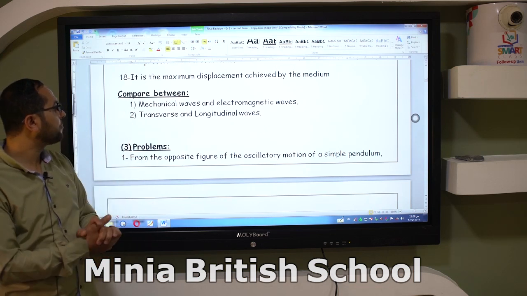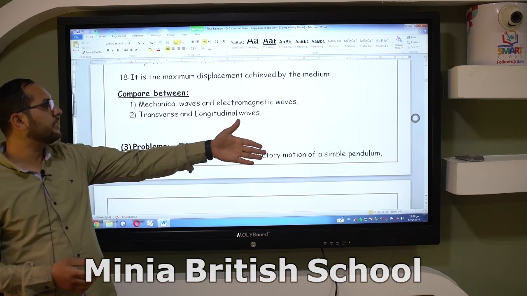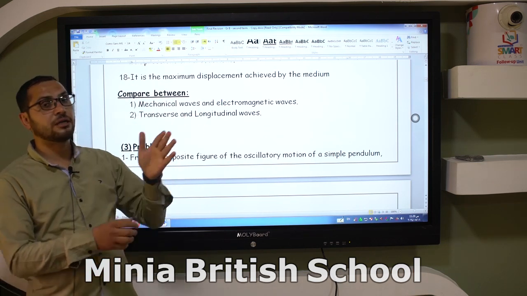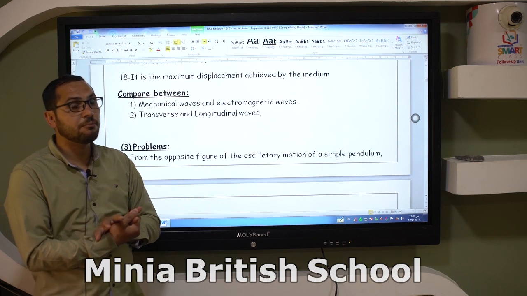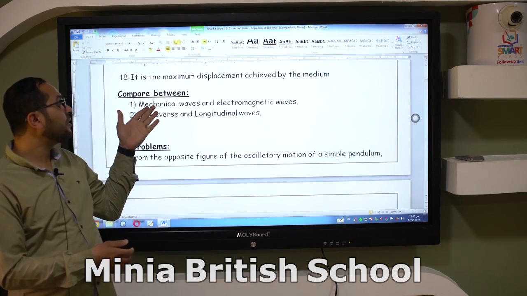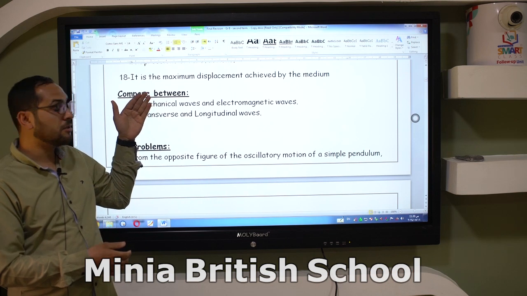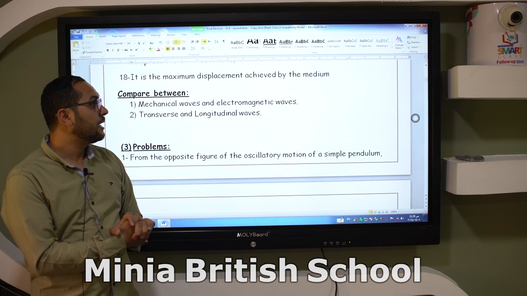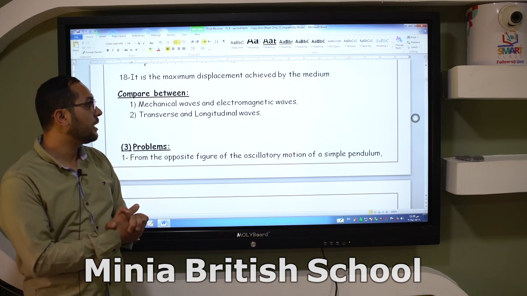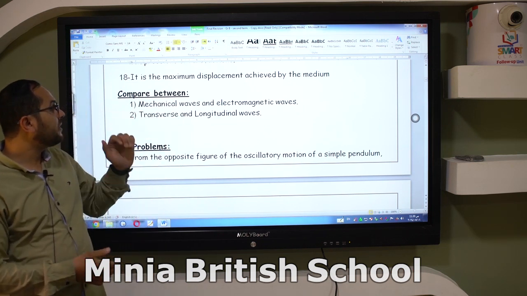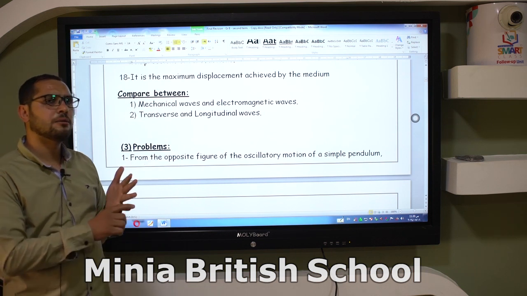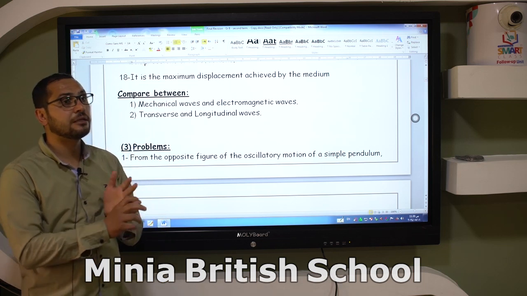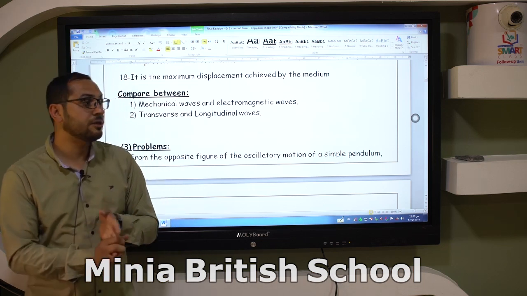Comparison between mechanical waves and electromagnetic waves. Mechanical waves need a medium to propagate through. Electromagnetic waves don't need a medium to propagate through. Mechanical waves have lower speed, while electromagnetic waves have higher speed. Mechanical waves are such as water and sound waves. Electromagnetic waves are such as light, ultraviolet rays, radio waves and so on.